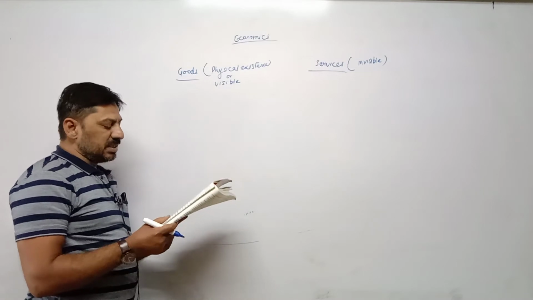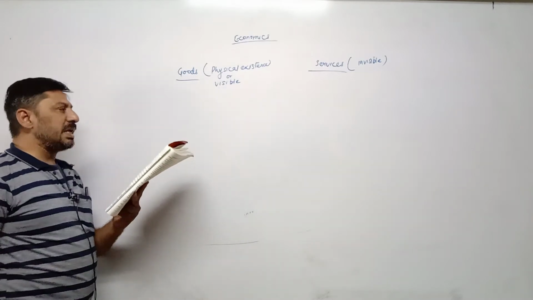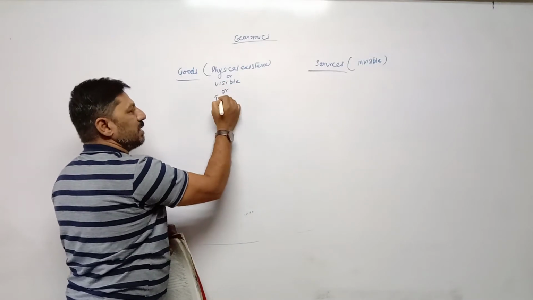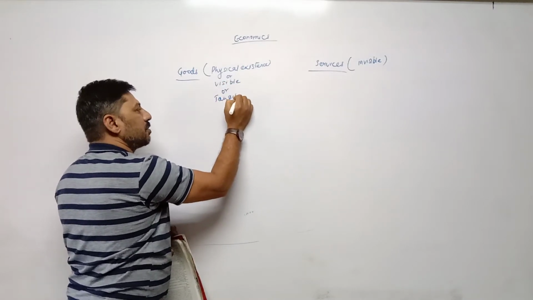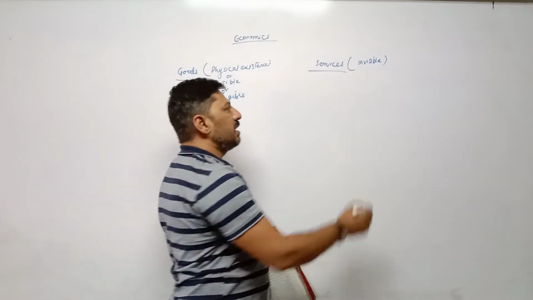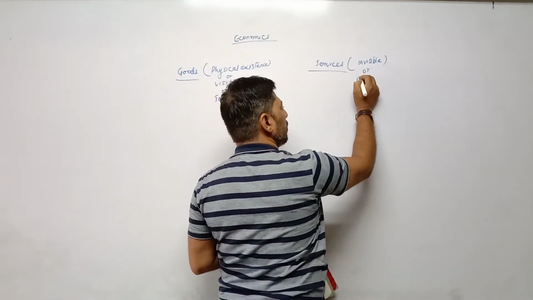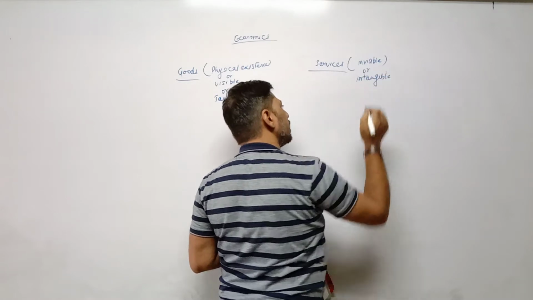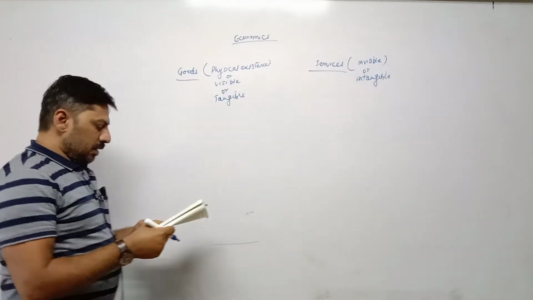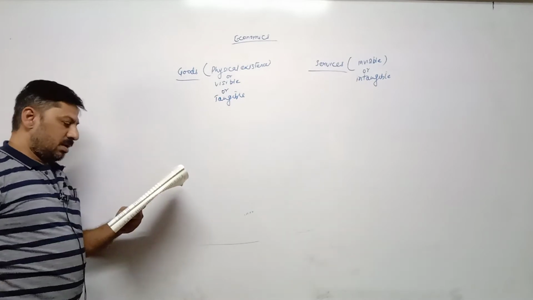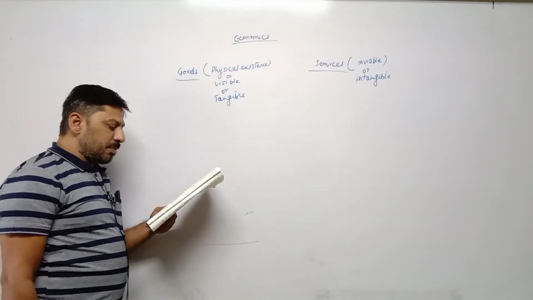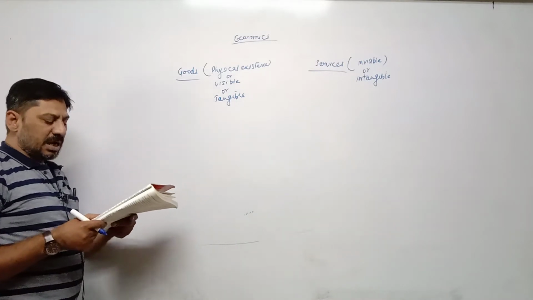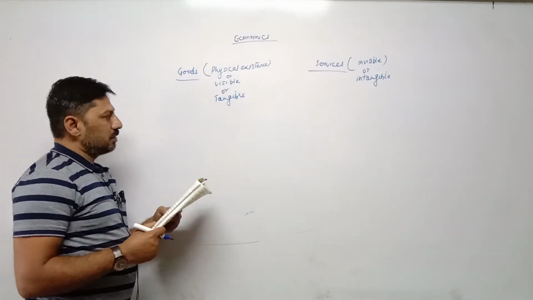Now services, the commodities which are intangible. So other word is goods are tangible, visible and tangible has same meaning. Tangible and services are intangible, invisible or intangible. Both have same meaning. So services means the commodities which are intangible or which do not have physical existence are called services.